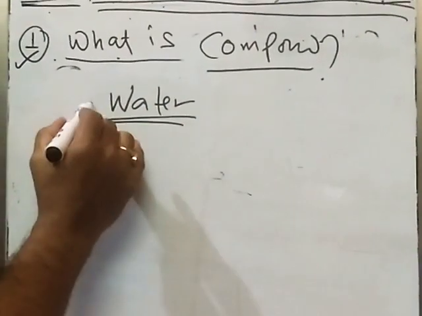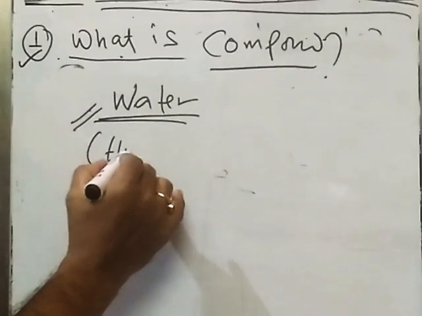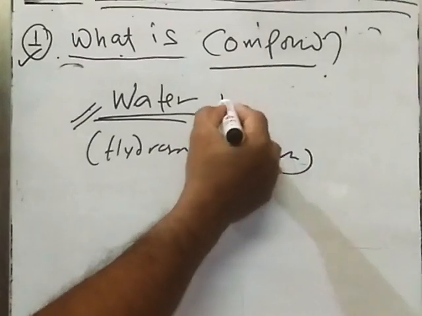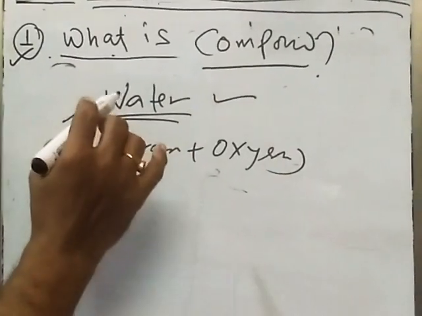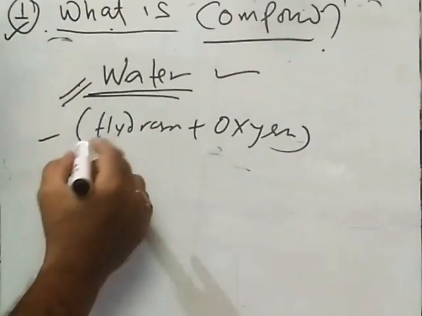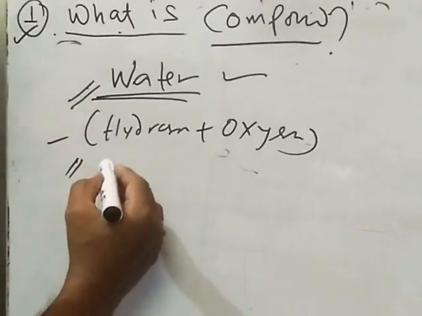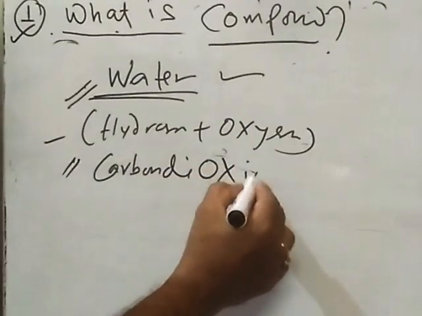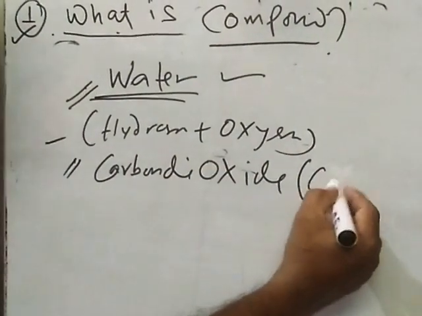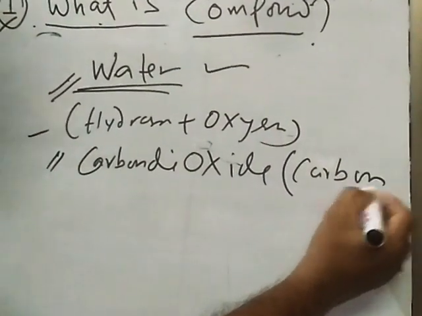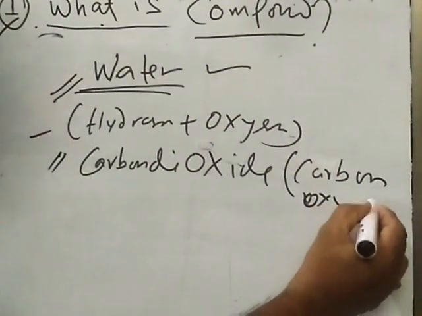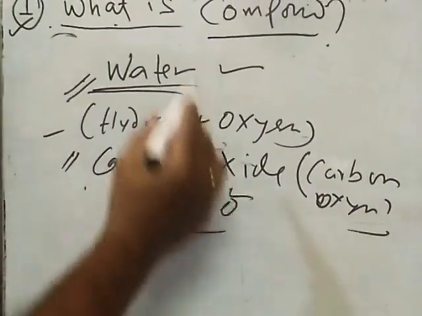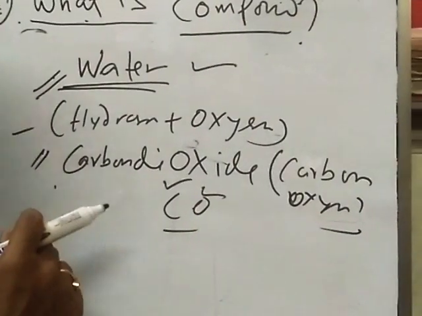One example written here, water. This is a mix of hydrogen plus oxygen. So it's a compound. Obviously, compounds have some general properties. Another example, you take carbon dioxide, the mix of carbon and oxygen. You take another example, carbon monoxide, that is carbon and oxygen. These are examples of compound.